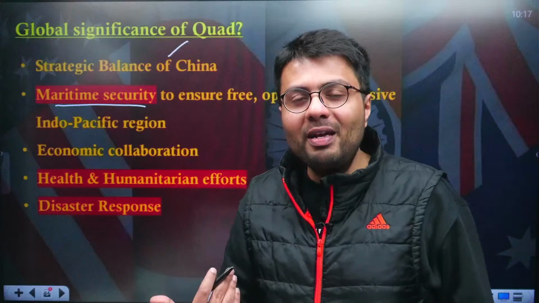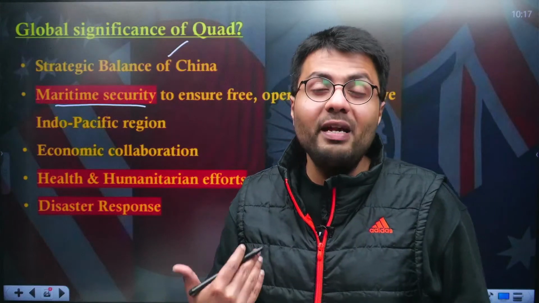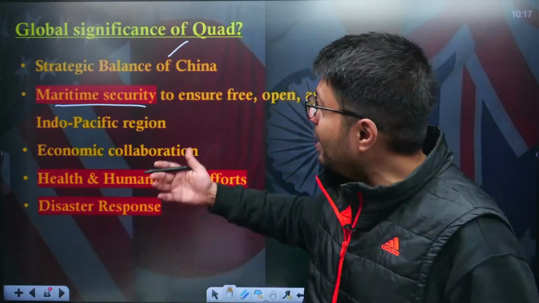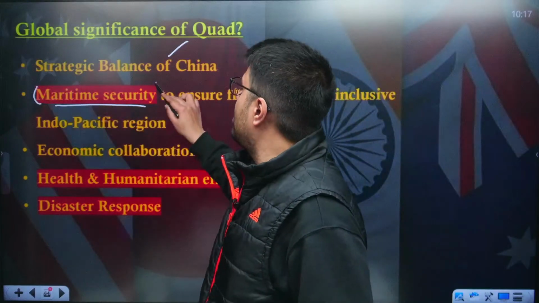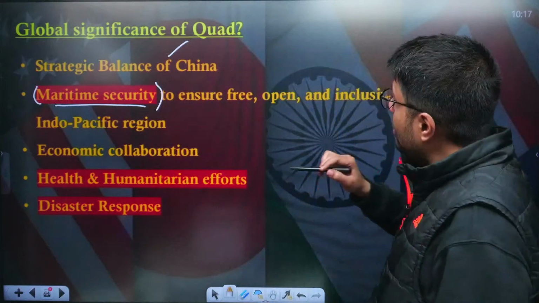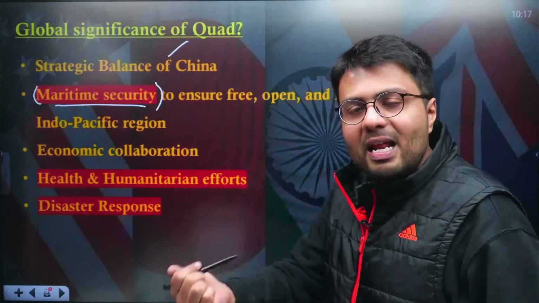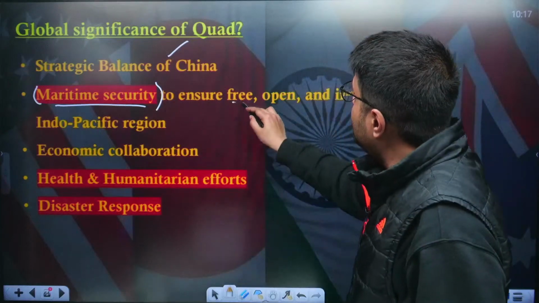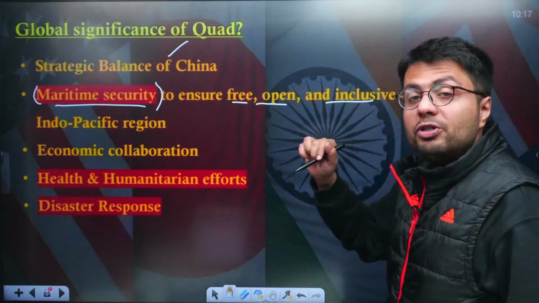It will hamper their ability to deploy their own navies in the region, and that is why they want to ensure maritime security. And the intention of their maritime security is not to threaten any other country, rather to make the Indo-Pacific a free, open and inclusive region.